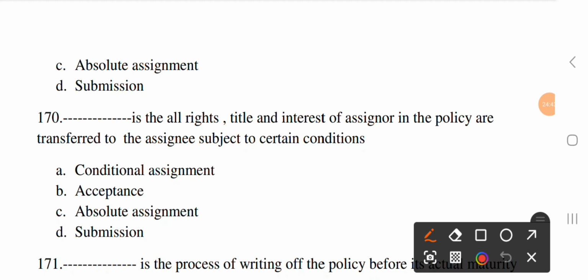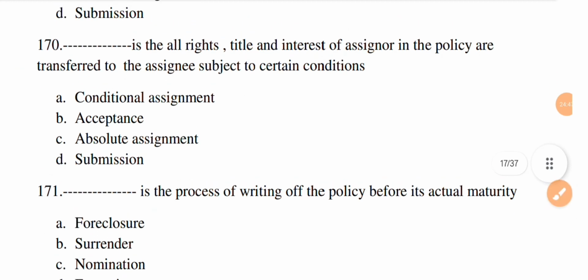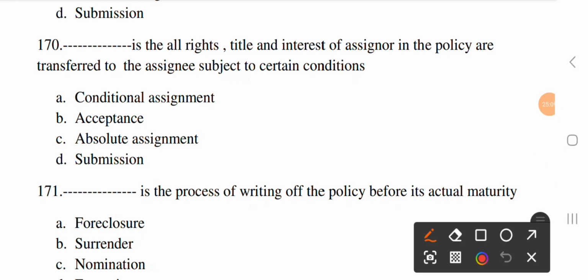Next question. Dash is where all right, title and interest of the assignor in the policy are transferred to the assignee subject to certain condition. Option A, conditional assignment, B, acceptance, C, absolute assignment, and D, submission. The correct option is A, conditional assignment.